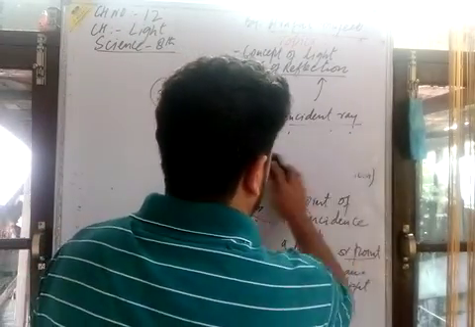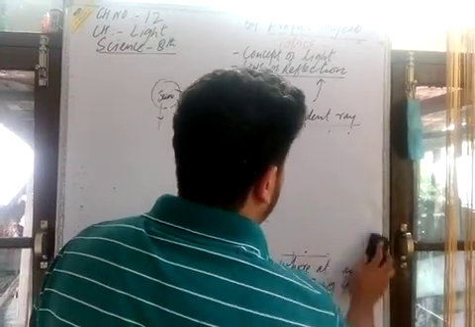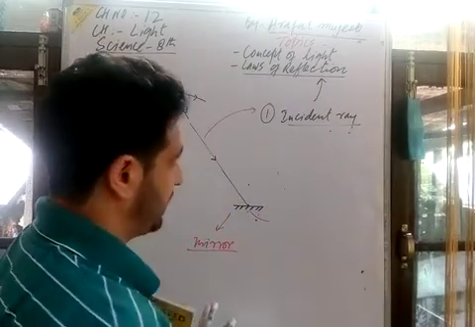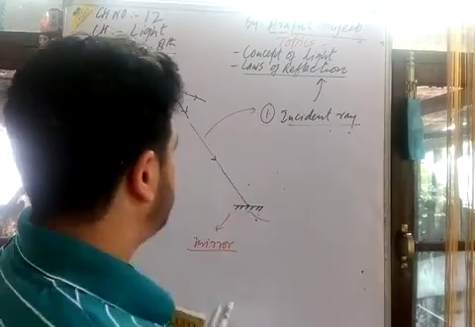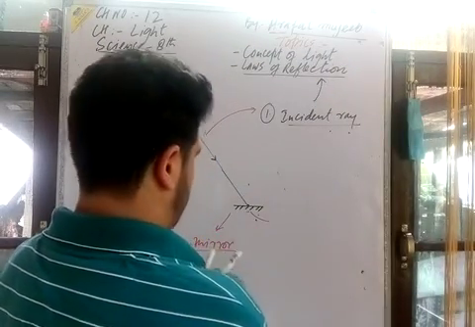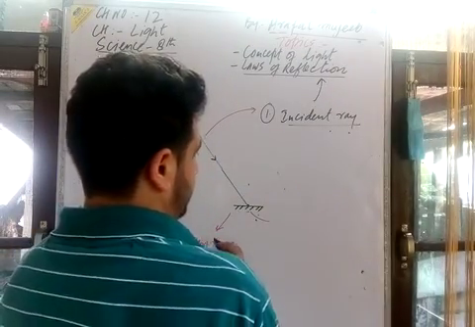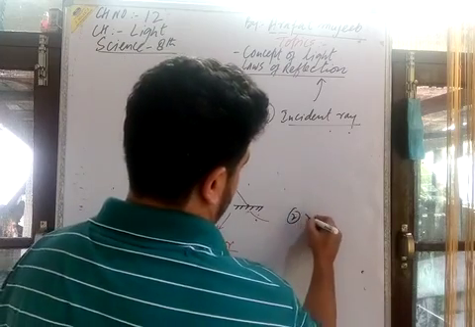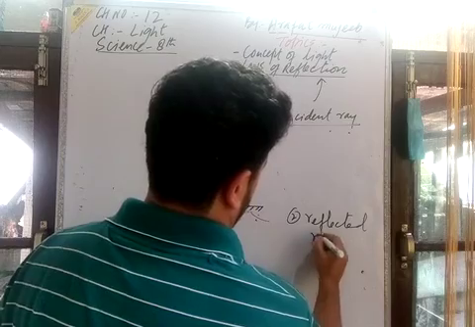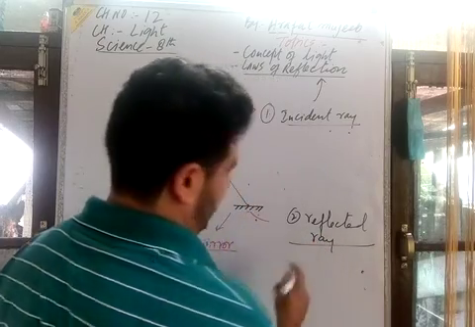The next one, the second, is the reflected ray of light. What is a reflected ray of light?